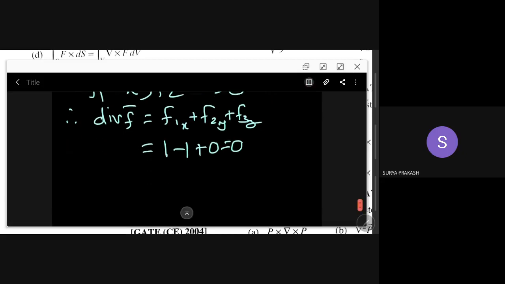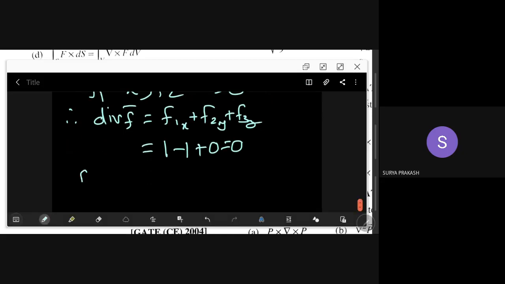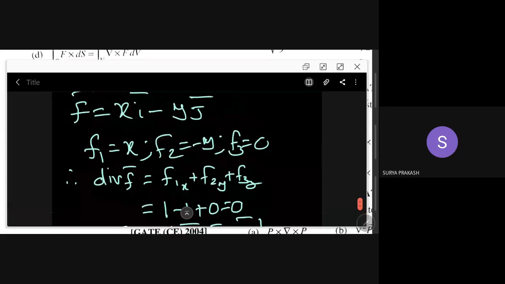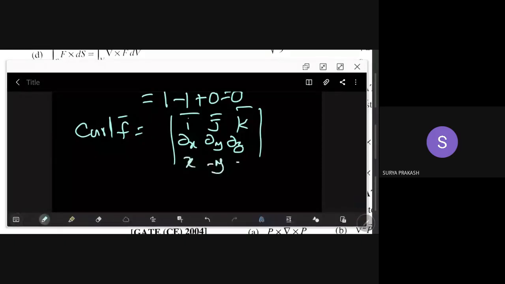So how can the curl of f bar be calculated? Curl of f bar is equal to the determinant with i bar, j bar, k bar, then dou by dou x, dou by dou y, dou by dou z, and x, minus y, 0.